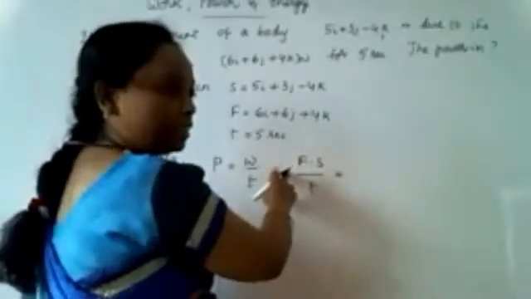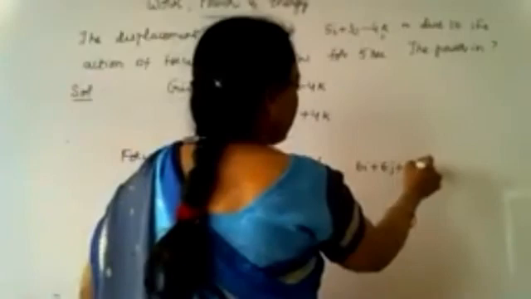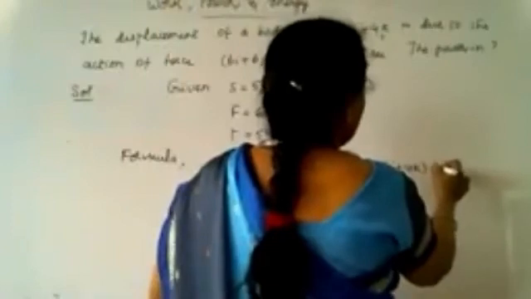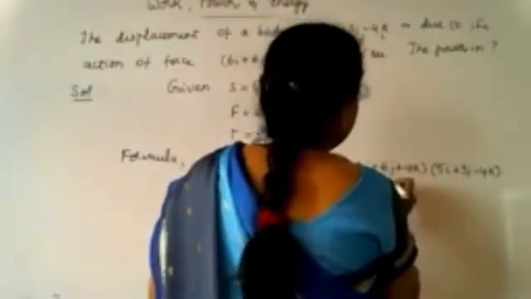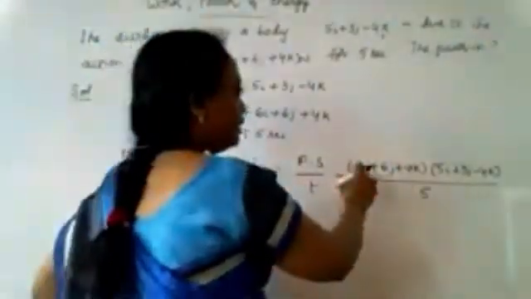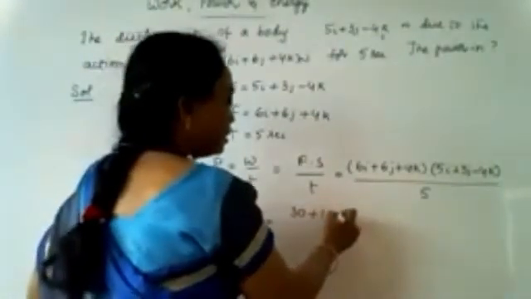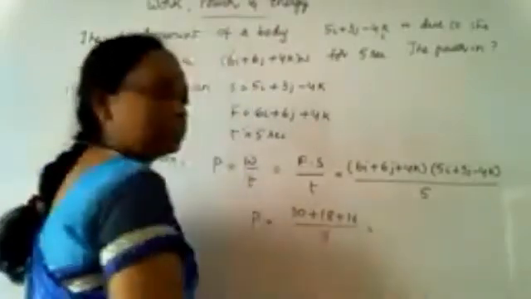Substituting F, 6i + 6j + 4k, dot S, displacement 5i + 3j − 4k, by time 5 seconds. So what is the answer for this one? Power P is equal to, multiplying these two, dot product, 30 plus 18 plus 16, by 5.